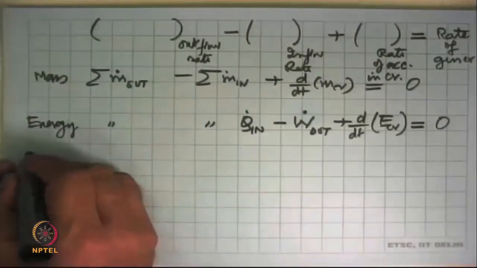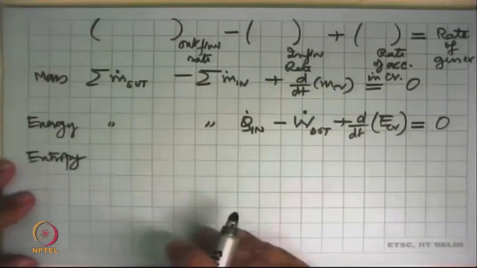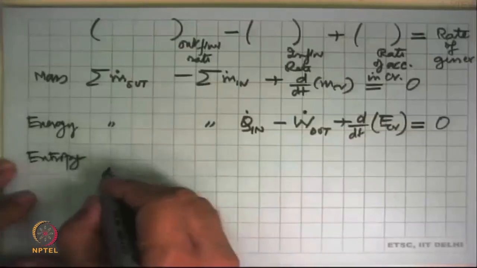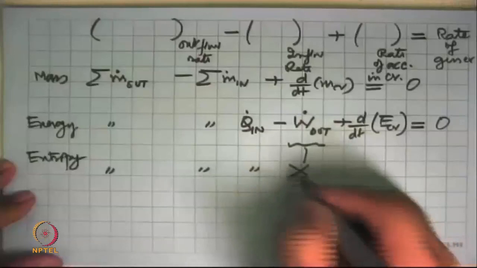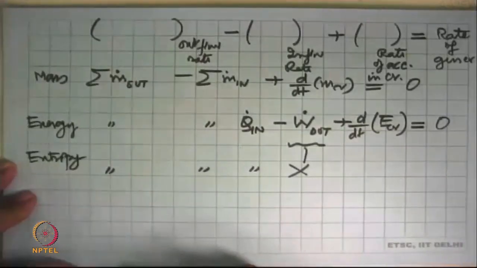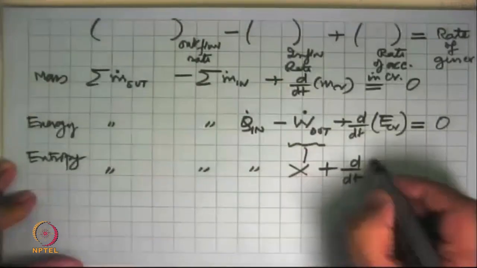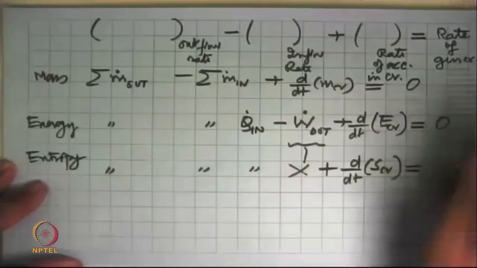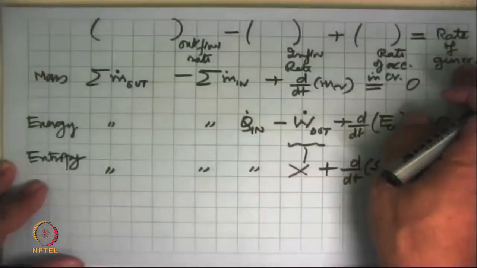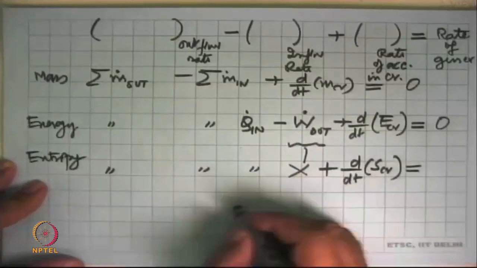For entropy, things are a bit different. The outflow rates, inflow rates are the same. There is no work, no entropy associated with work transfer, plus accumulation of entropy in the control volume. This is rate of generation or the rate of creation of entropy, which is always greater than 0.